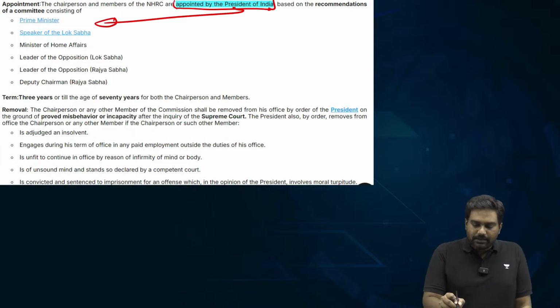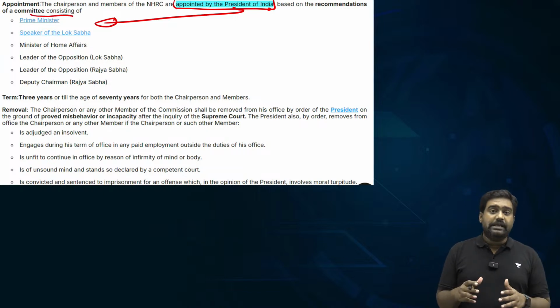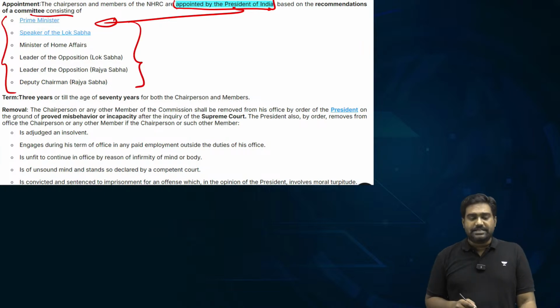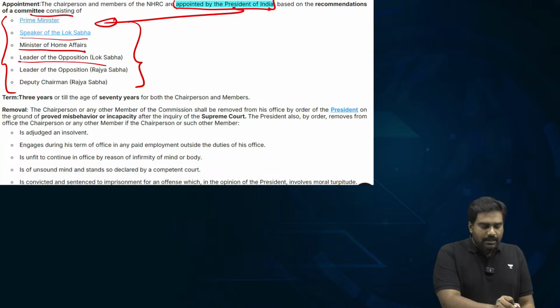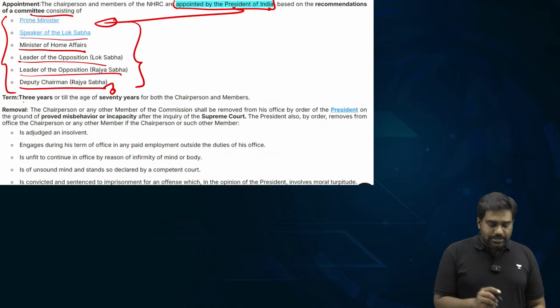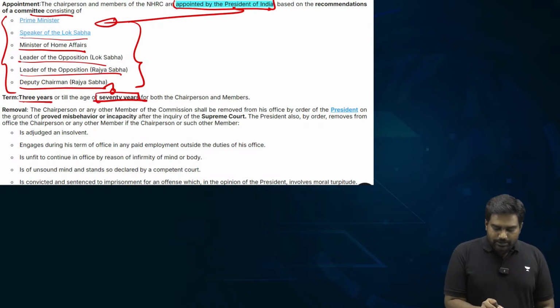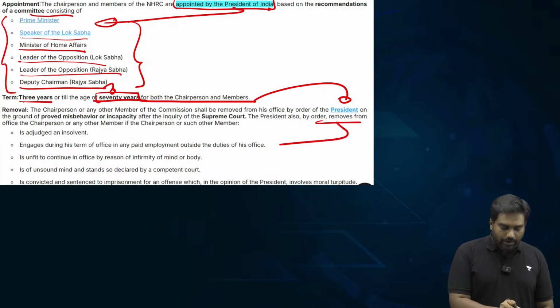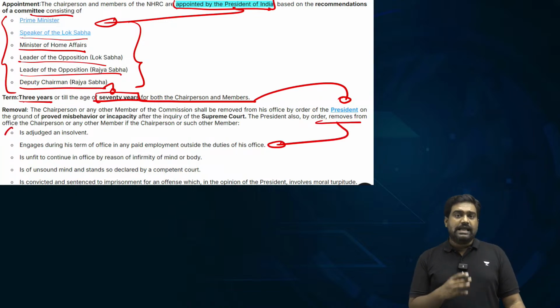Is that clear? But the names are recommended by a panel, by an appointments committee, which is headed by the Prime Minister. And to bring fairness and transparency, there is representation for the Speaker of Lok Sabha, the Union Home Minister, and the Leader of Opposition, both in Lok Sabha and Rajya Sabha, along with the Deputy Chairman in Rajya Sabha. The members are appointed for a 3-year term or till they reach the age of 70, and they can even be removed according to the provisions given under the Act.